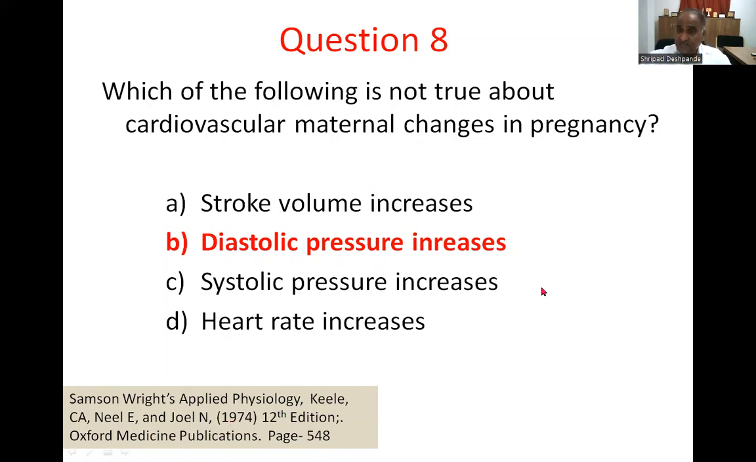However, somebody may want to put a question mark, as both B and C may be correct, because the question is which of the following is not true. Diastolic pressure increase is not true, and systolic pressure increase is not true. Both of them have an issue, but the diastolic pressure increase is totally not understandable. So I have reserved myself in putting option B, but if you want to contest, you can contest for both B and C.